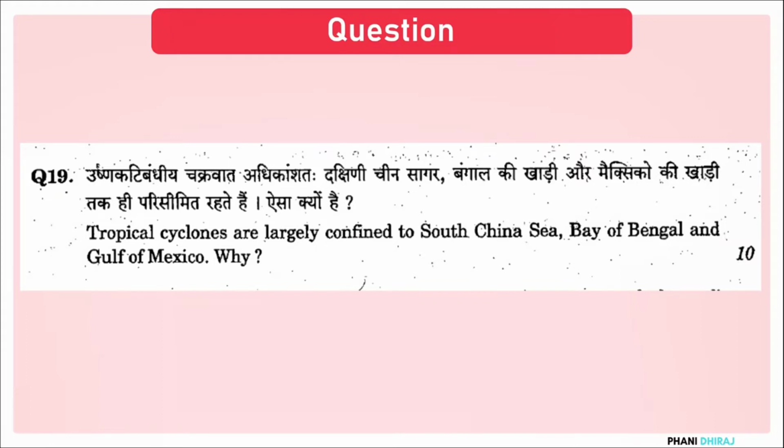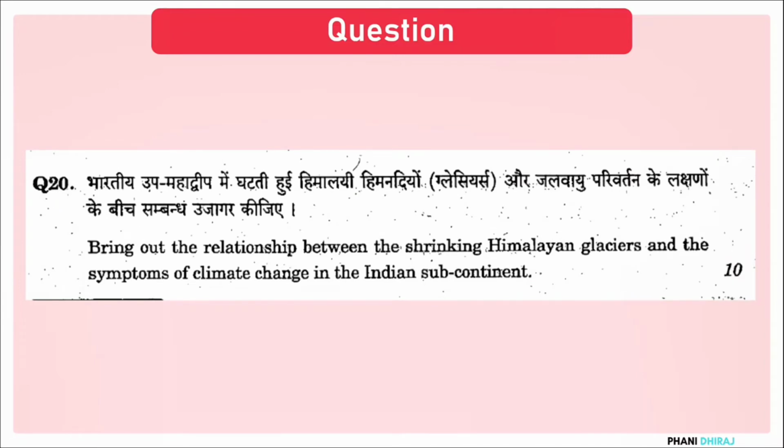So you should explain the climatic conditions that exist in these three regions that lead to a higher percentage of tropical cyclones. You have to give so and so climatic conditions, geographical conditions, so on and so forth. That is how you answer this question. So 19th question done. Moving on to question number 20. So I think 20 is a little bit of an interesting question. Bring out the relationship between the shrinking Himalayan glaciers and the symptoms of climate change in the Indian subcontinent.